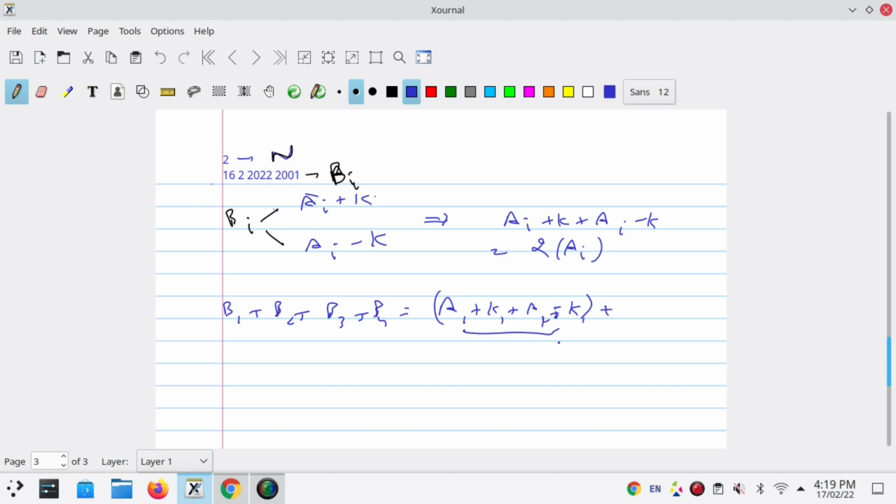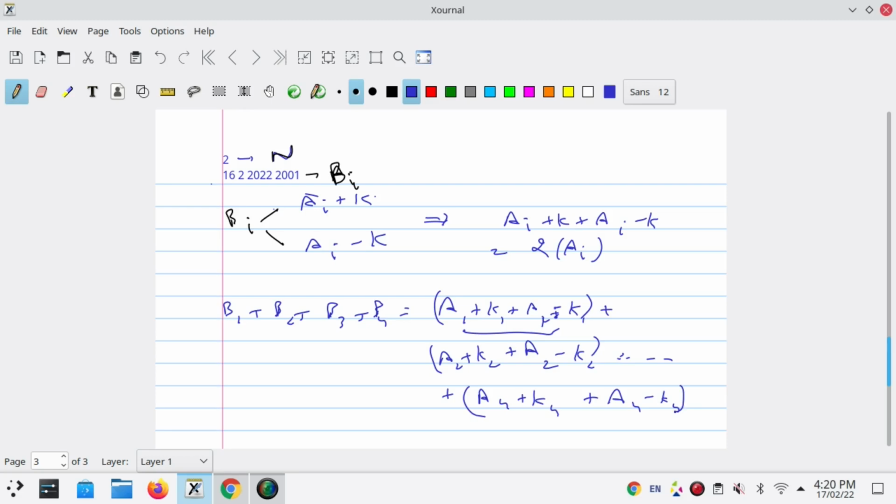Then B2 will be A2 plus K2 plus A2 minus K2, and again B4 will be A4 plus K4 plus A4 minus K4.